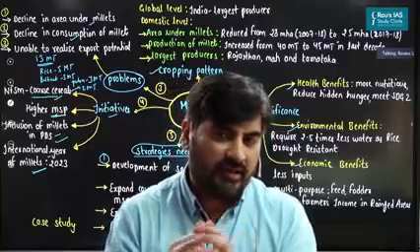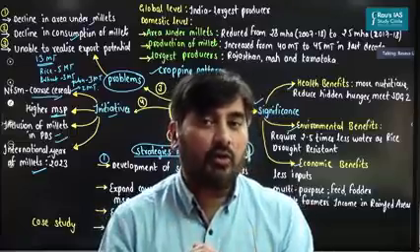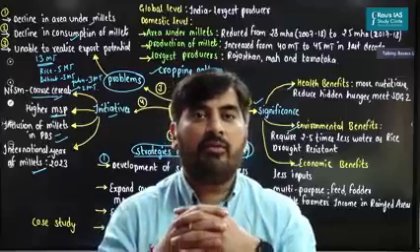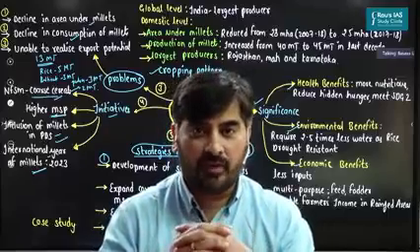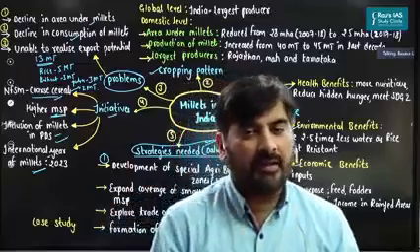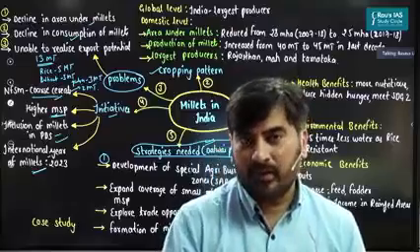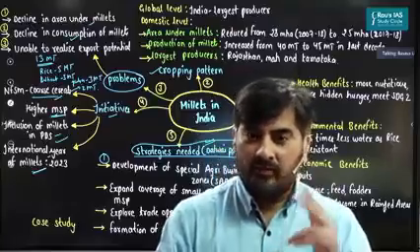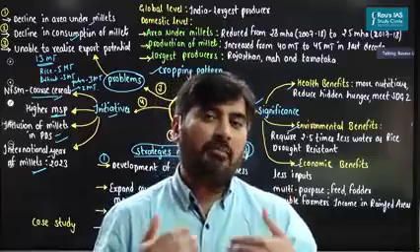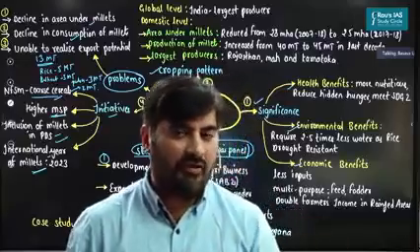And what should we do in these zones? In these zones, the small and marginal farmers who are growing millets should be organized into farmer producer organizations, FPOs. By organizing the small and marginal farmers into FPOs, we would be able to enhance the overall production of millets in India. Apart from that, we must also undertake value addition and labeling of millet-based products. Value addition and labeling of millets.